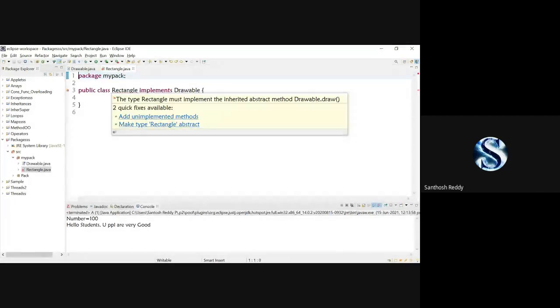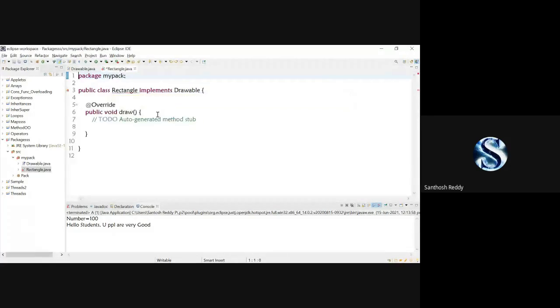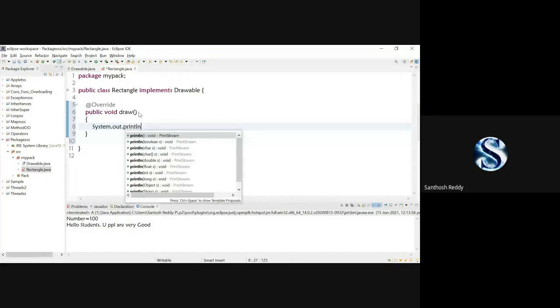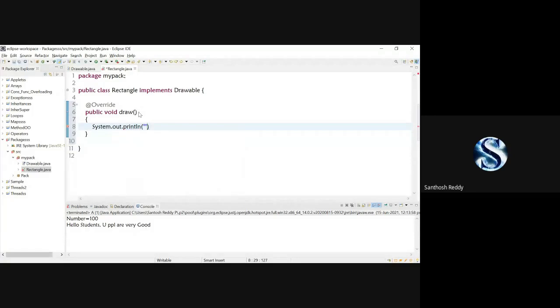Add unimplemented methods, you got it. Until you implement this method, you're going to get an error. So I have implemented it here. Now, in this draw method, I'll just write one statement: System.out.println drawing rectangle, give semicolon, save the code.